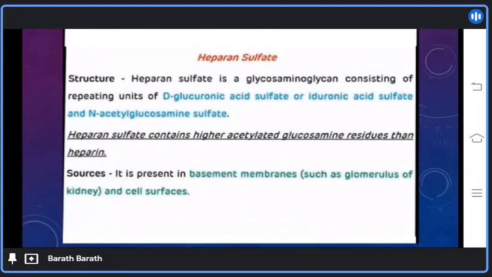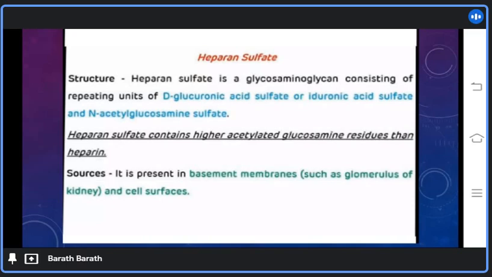The third example of glycosaminoglycan is heparan sulfate. Structure of heparan sulfate. Heparan sulfate is a glycosaminoglycan consisting of repeating units of D-gluconic acid sulfate or hyaluronic acid sulfate and N-acetylglucosamine sulfate. Heparan sulfate consists of higher acetylated glucosamine residues than heparin.